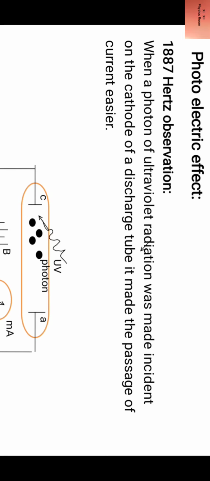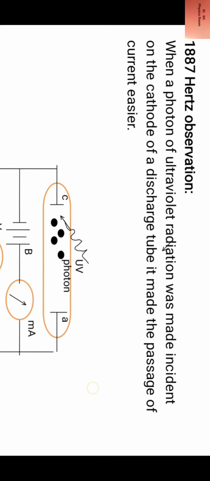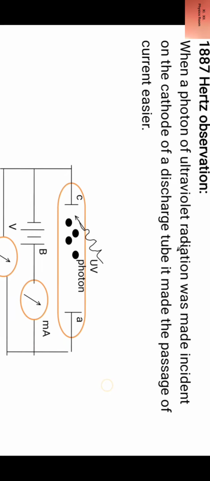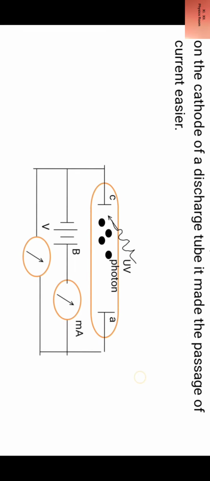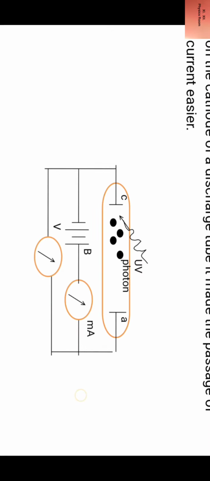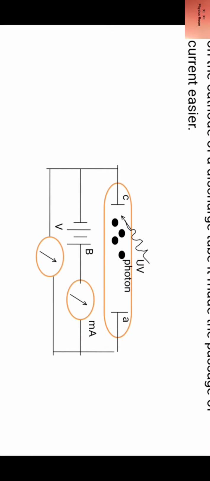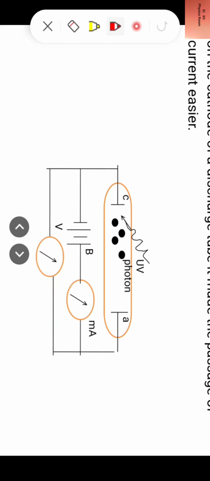In 1887, Hertz made an observation. What was Hertz's observation? Let us see. When a photon of ultraviolet radiation was made incident on the cathode of a discharge tube, it made the passage of current easier. So look at the circuit. UV radiation is made incident on cathode.